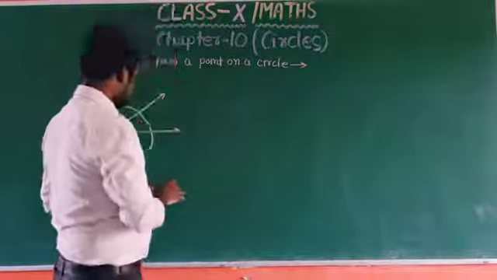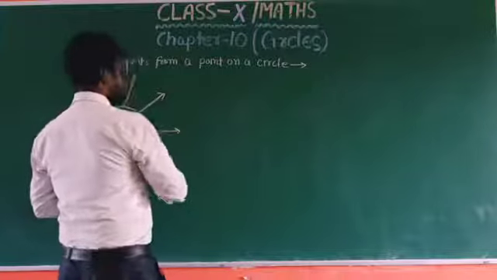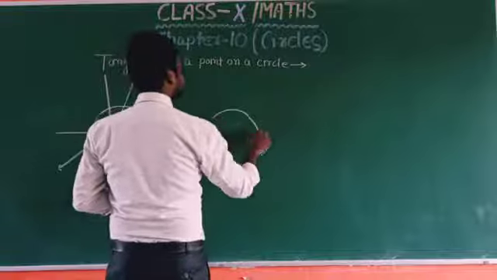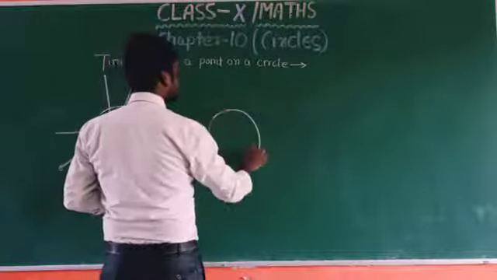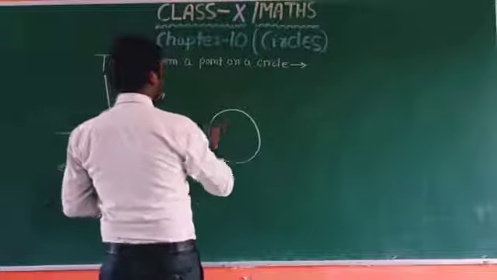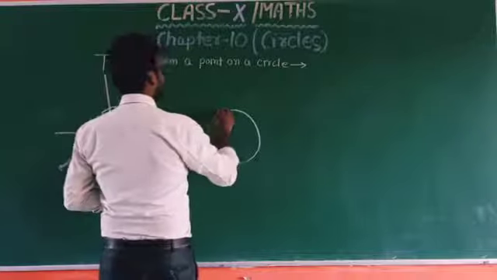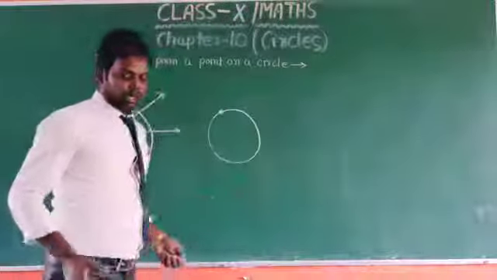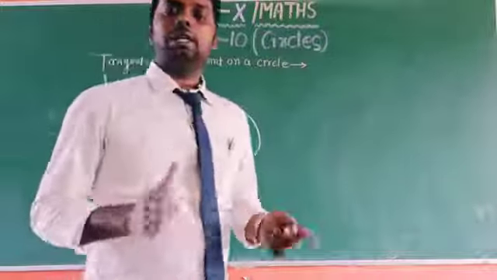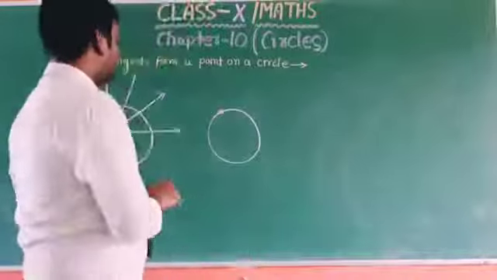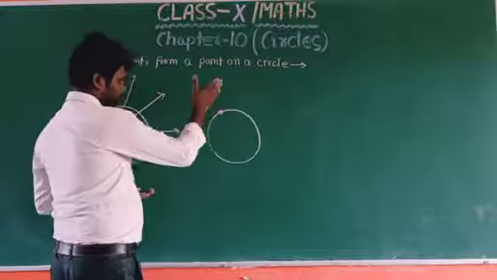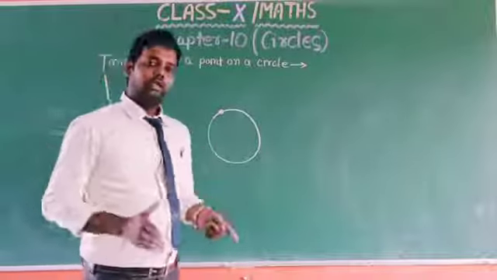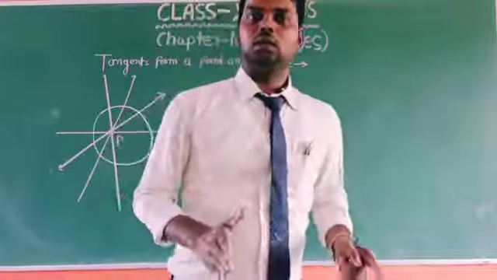And the second situation is, if this point lies on the boundary of the circle, and we try to draw a tangent from this point, we will see only one tangent can be drawn.